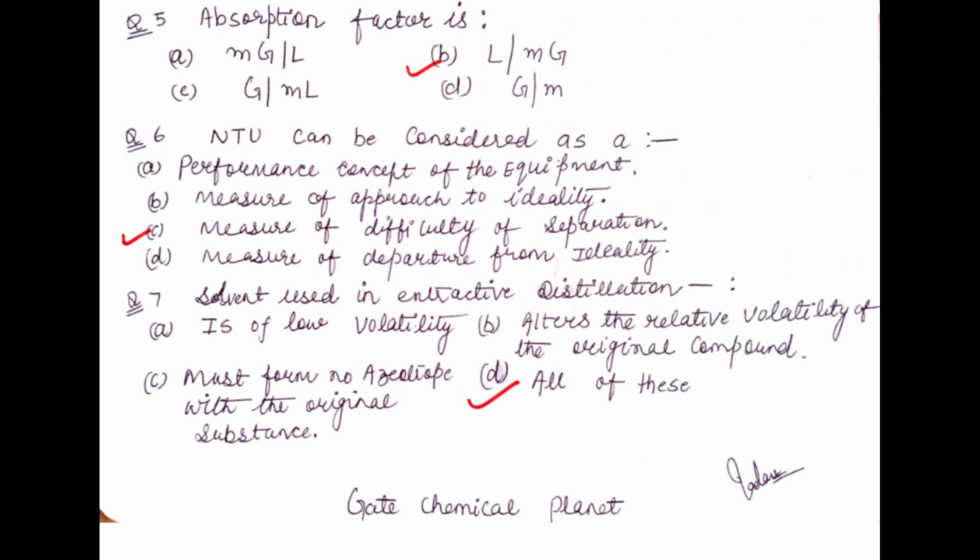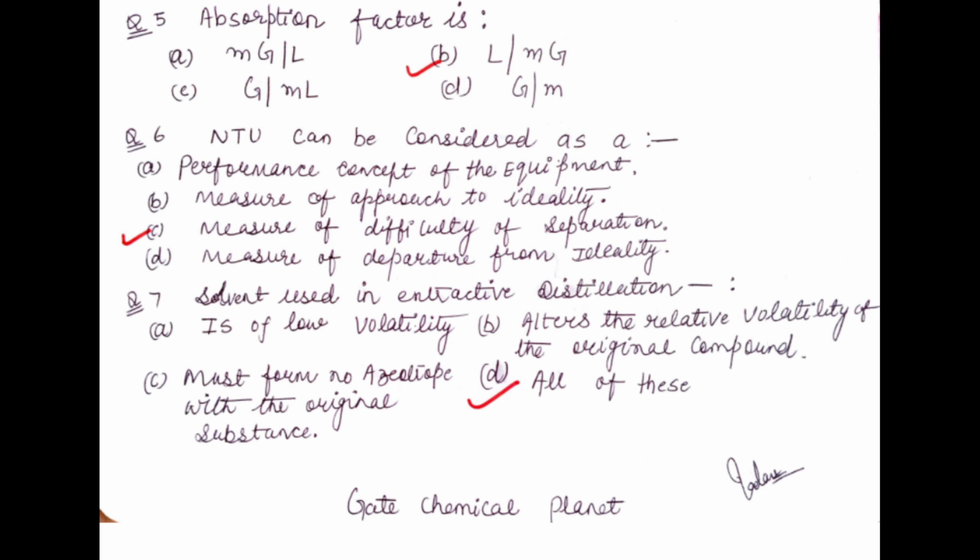The number of transfer units, NTU, can be considered as a performance concept of the equipment, measure of approach to ideality, measure of difficulty of separation, or measure of departure from ideality. So NTU is basically a measure of difficulty of separation. So option C is correct for this question.